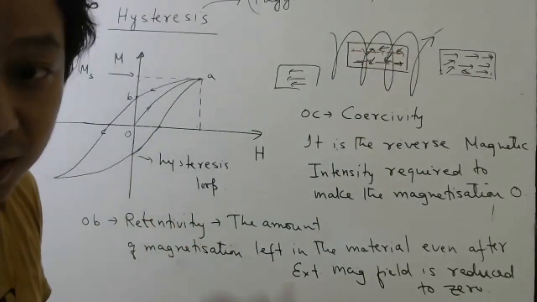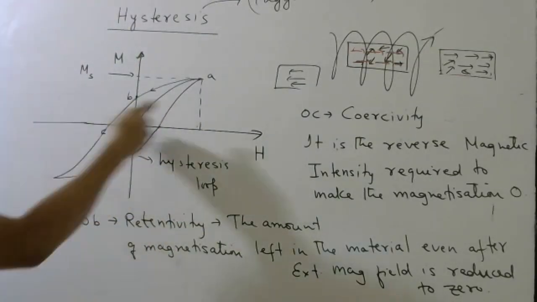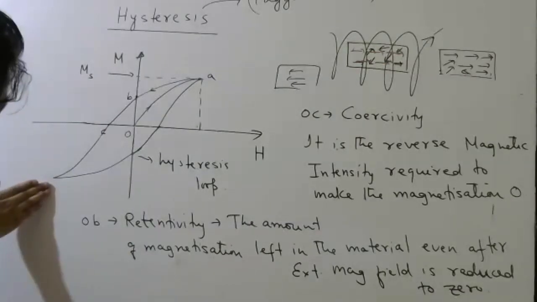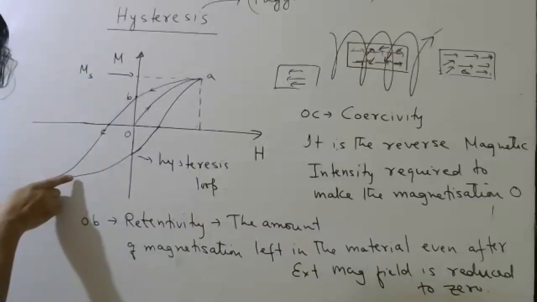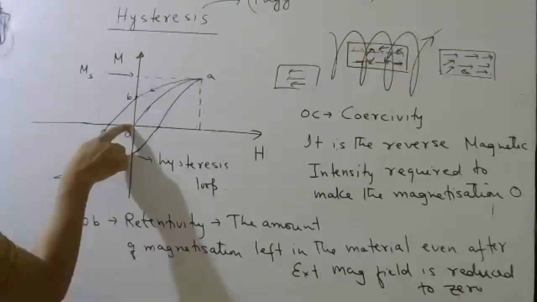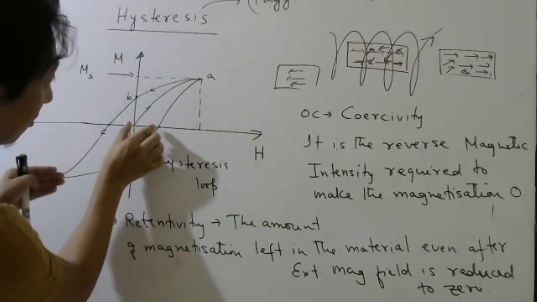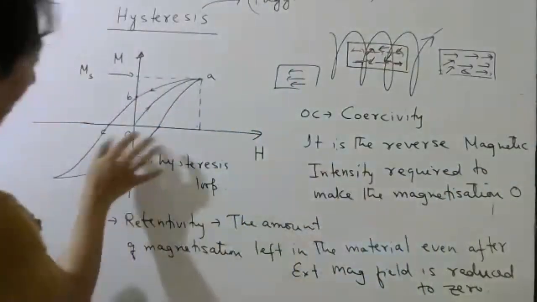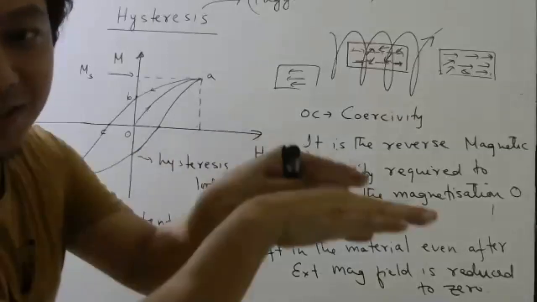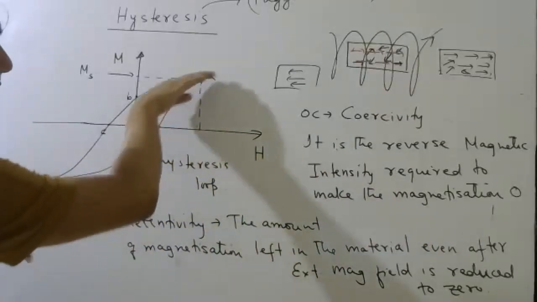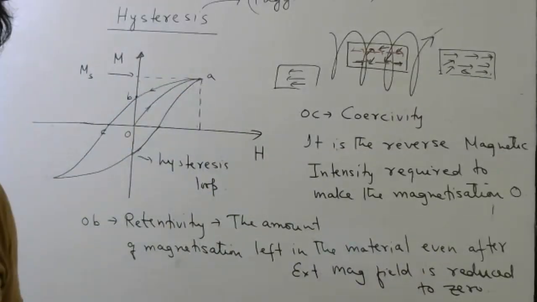Then if you want to bring it to 0, again you have to apply a reverse magnetic field to this magnetic field. Then again the magnetization will decrease, but it will not become 0. It will stop somewhere here. So to make it 0, again you have to apply this much amount of reverse magnetic field. Then it will become 0. Then if you continue again this way, again the dipoles will come in the same direction till all of them are in the same direction, which is called saturation. So try to remember this graph.